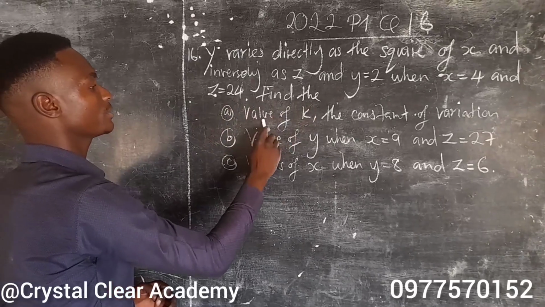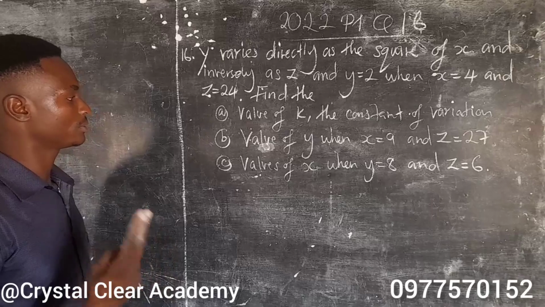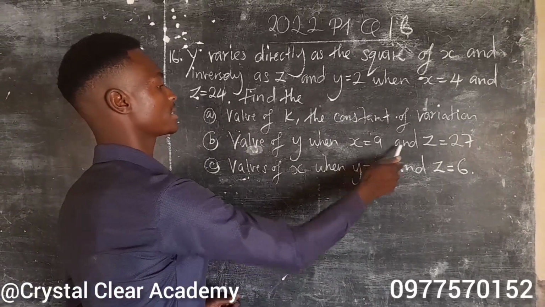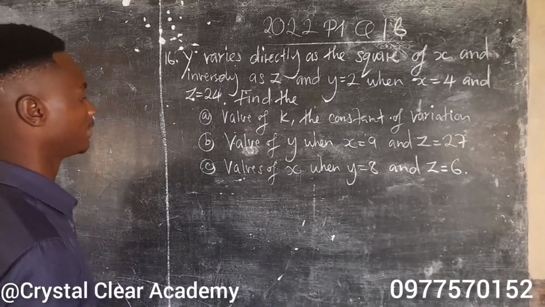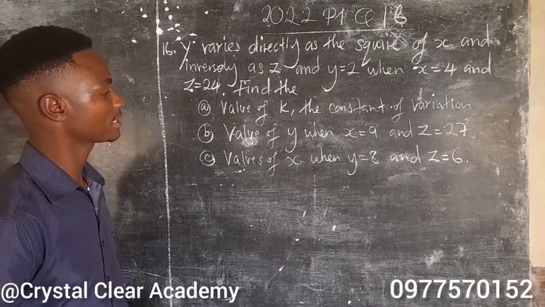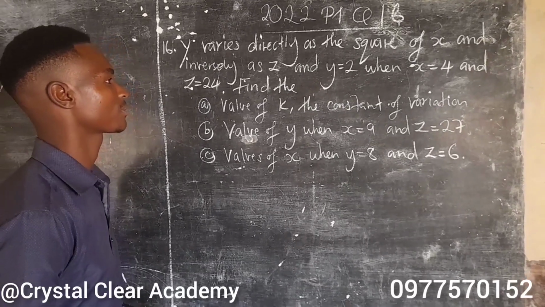Find the value of k, the constant of variation. Secondly, find the value of y when x is 9 and z is 27. C. Find the values of x when y is 8 and z is 6.